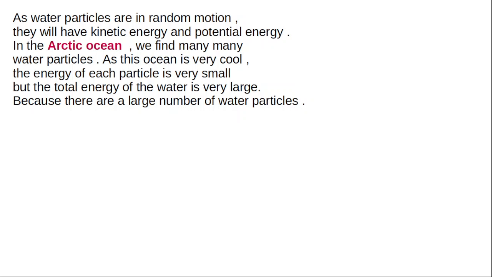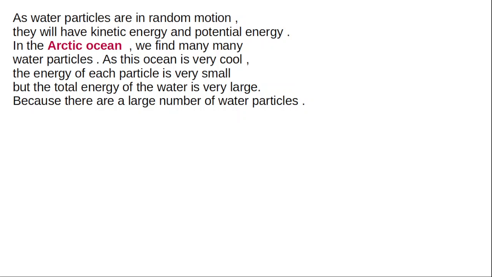But there is a very large number of water particles, though each particle has very small energy. If we add all energies of all the water particles, the energy will be very high. That energy is called heat energy. Heat energy is nothing but total energy of all the particles, whereas temperature is energy of one particle.